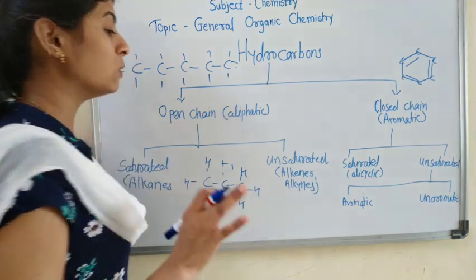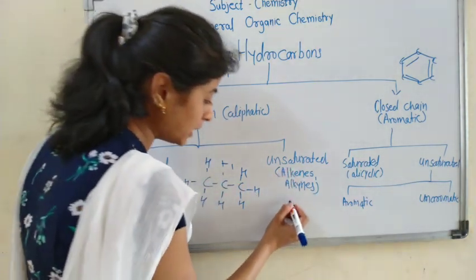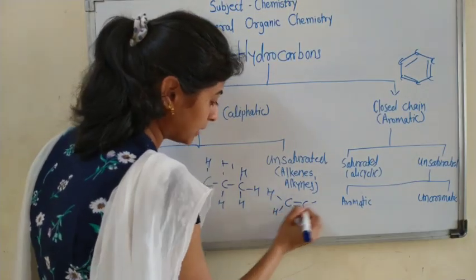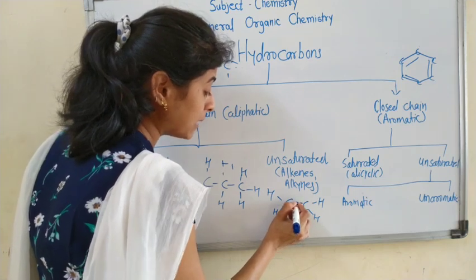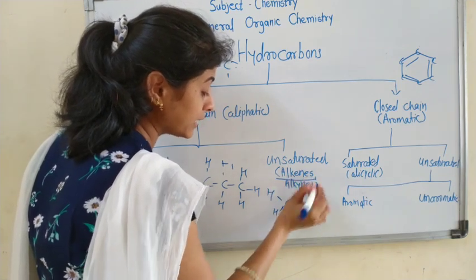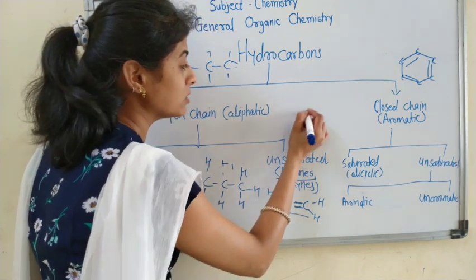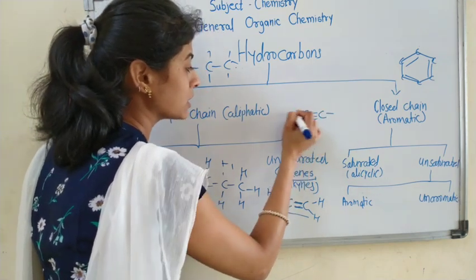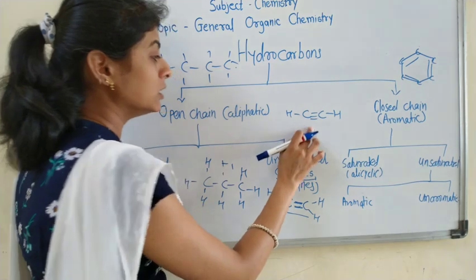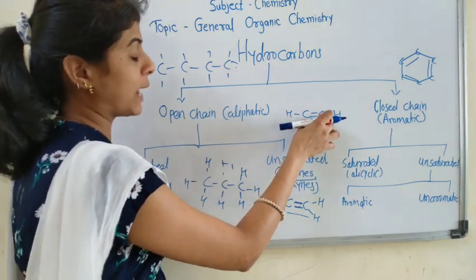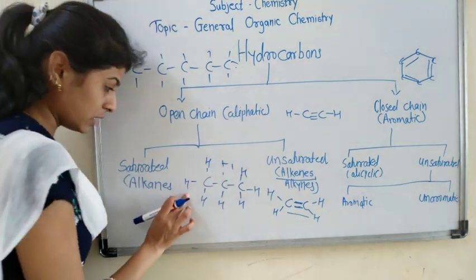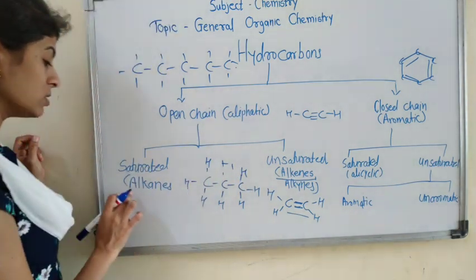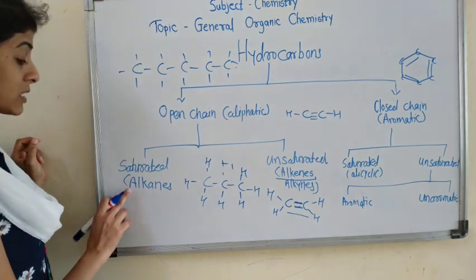If a compound contains a double bond, for example ethene, there is one double bond between 2 carbon atoms. Double bonded compounds are called alkenes, while triple bonded compounds are called alkynes. Here there is a triple bond between 2 carbon atoms. So single bonded compounds are saturated, called alkanes.